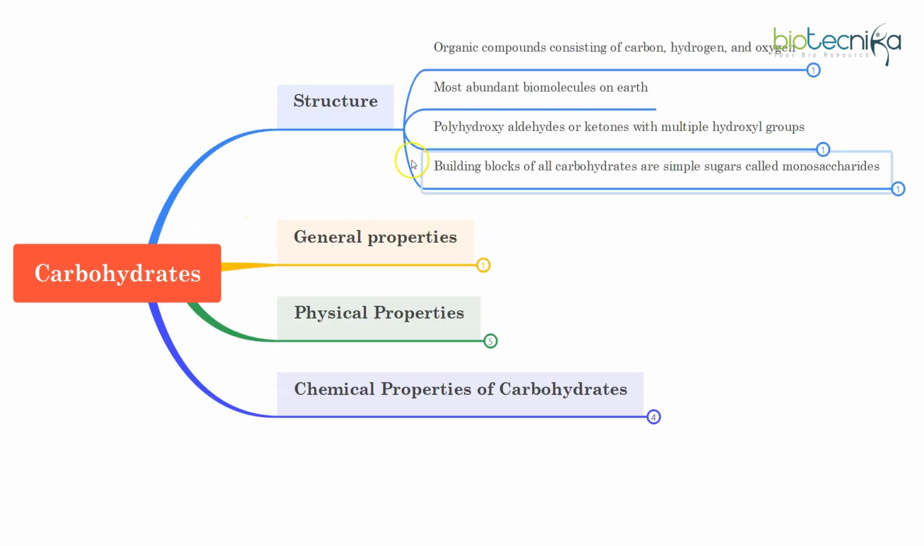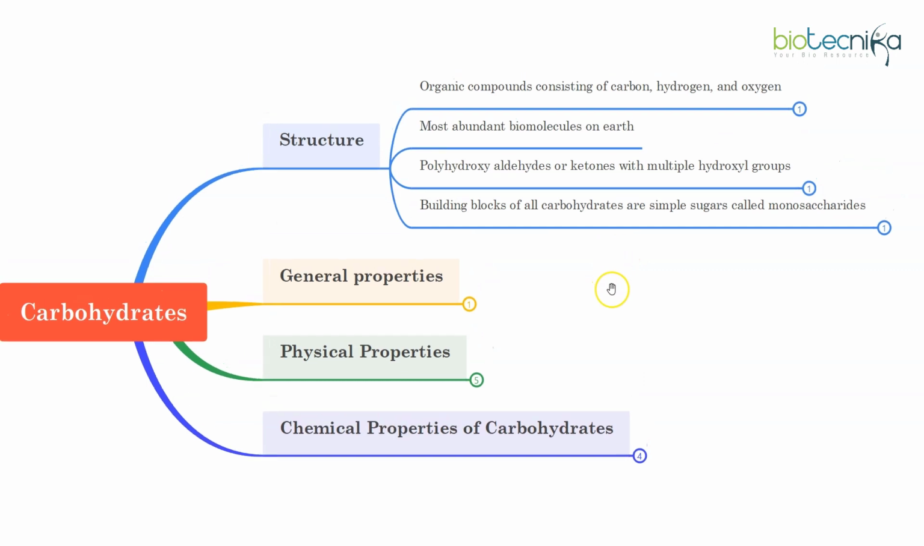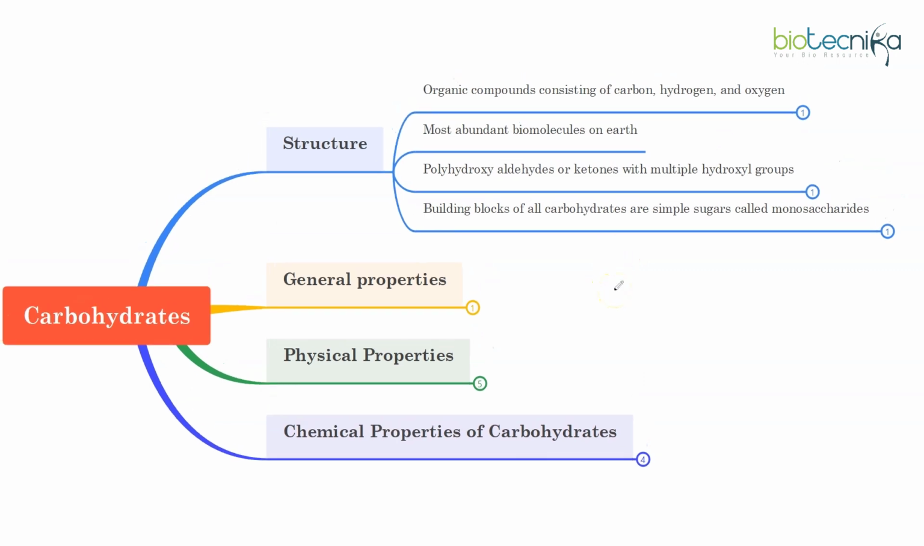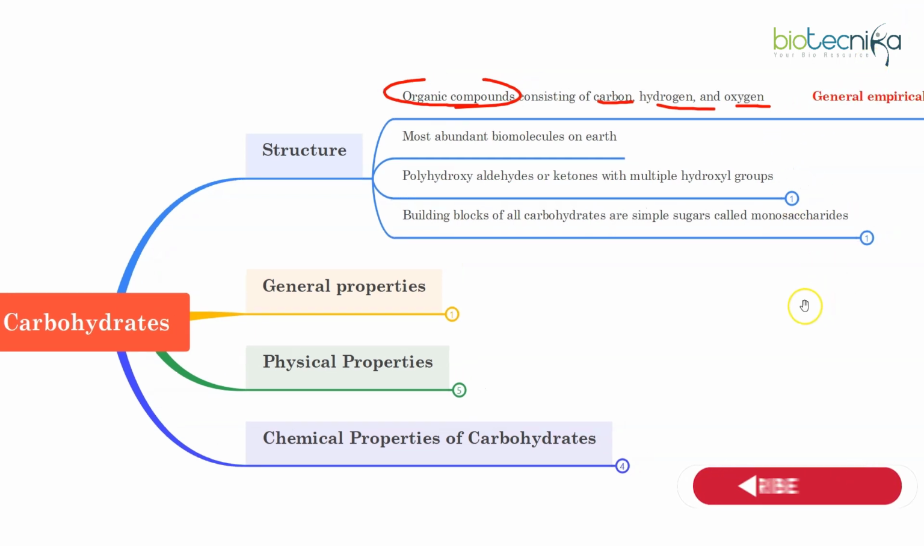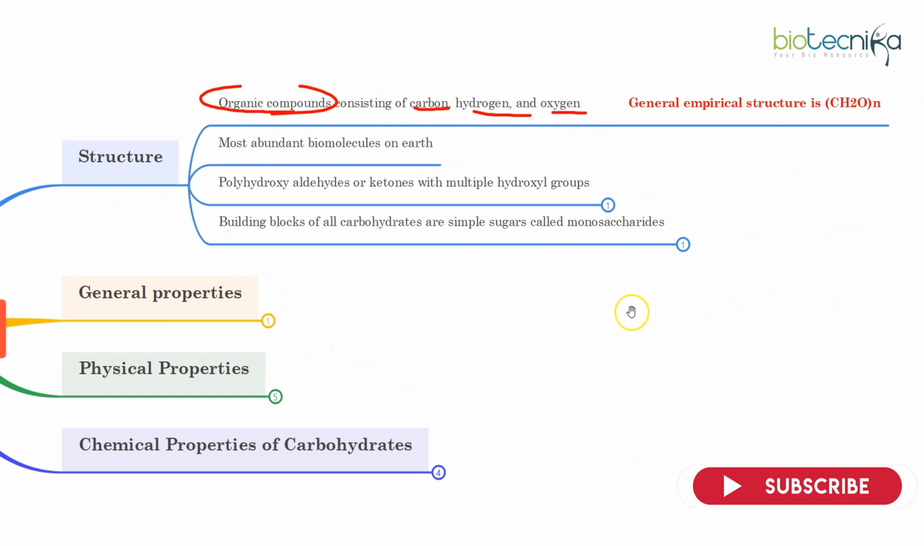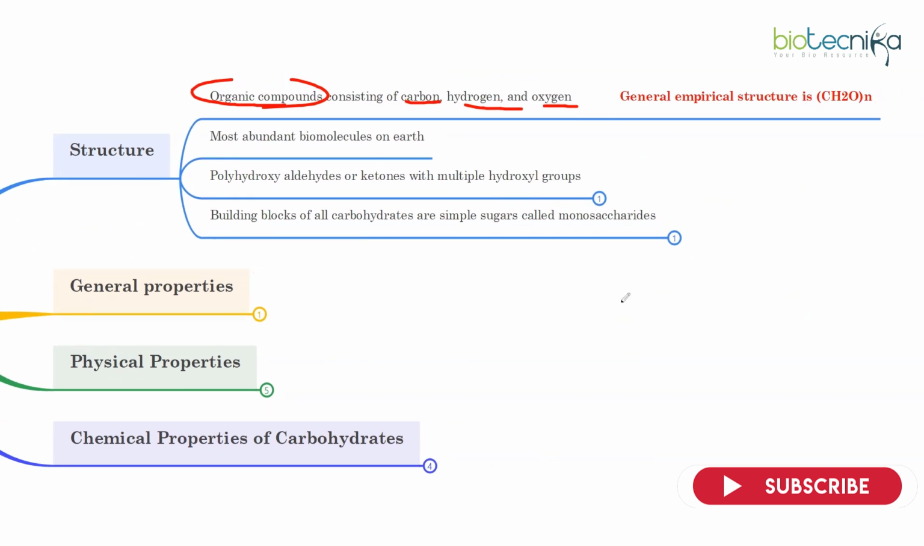The first point is about the structure. What exactly are carbohydrates? They are organic compounds consisting of carbon, hydrogen and oxygen. These three types of atoms will be there in carbohydrates, and because the name is carbohydrates, they are hydrates of carbon, which means for every carbon which is present, there is a water molecule for it. So every carbon is in the hydrated form. That's why they are called carbohydrates.